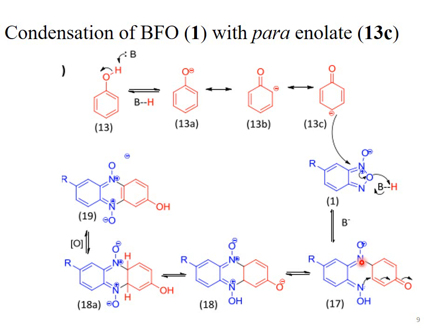And here, remember, the nitrogen is not attacking at the carbonyl carbon, but the lone pair of nitrogen is attacking at the carbon that is ortho to the carbon which is already bonded with the quaternary nitrogen. But in the previous slide, during the condensation of the ortho isomer with the benzopyroxene system, the lone pair of the nitrogen attacks at the carbonyl carbon. But here the lone pair of the nitrogen is attacking at the carbon, not at the carbonyl carbon, and it gives us compound number 18, that is the oxyanion.